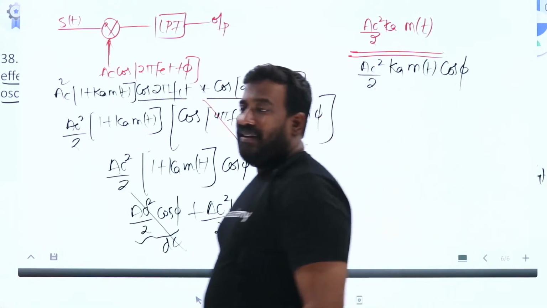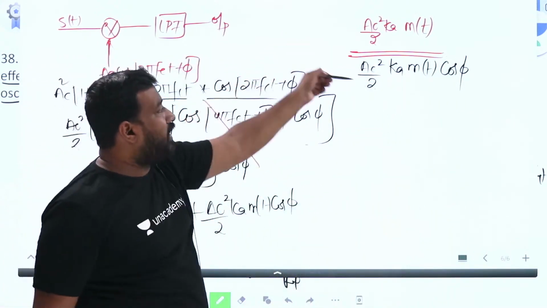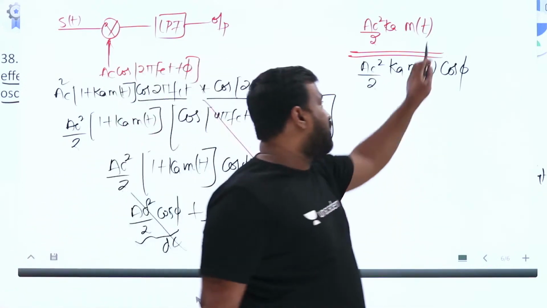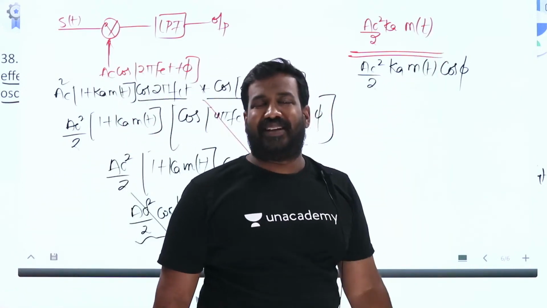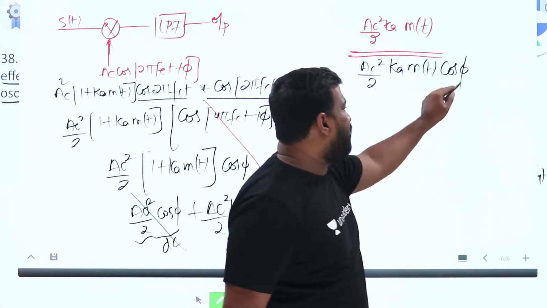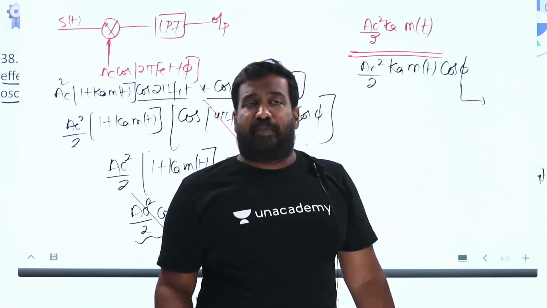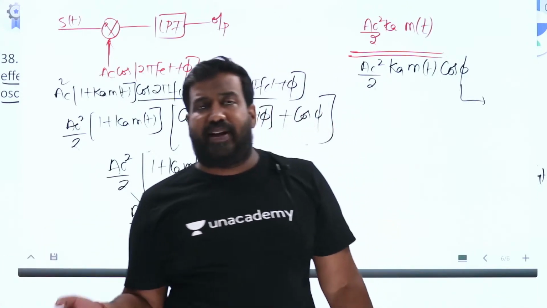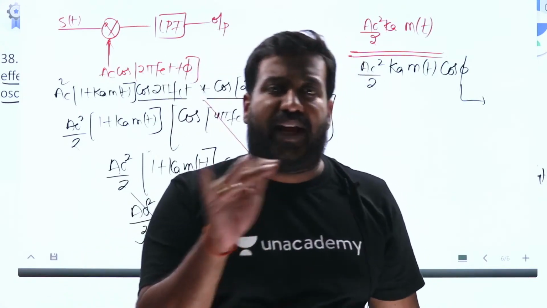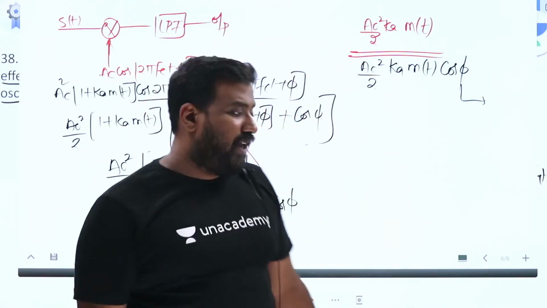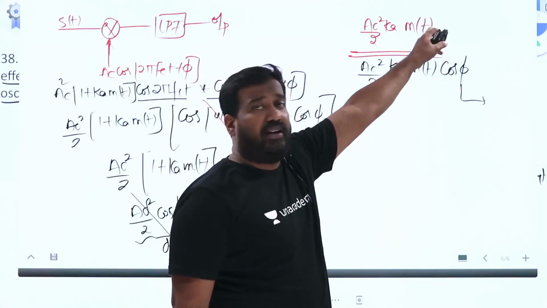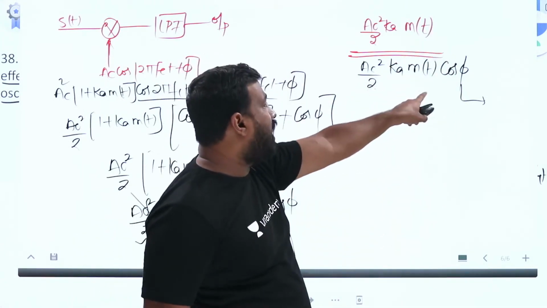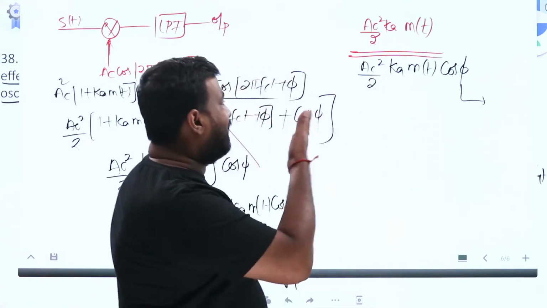See here. Did you get the same answer or not? Same answer, but now cos phi is multiplied. Previously also there was cos phi, but it was invisible. Why invisible? Phi is the phase shift between transmitter and receiver. In the previous case, I assumed that there is no phase difference. If the phase difference is 0, cos 0 is 1. That's why it was into 1. When you consider phase difference, you get the value into cos phi. Now the message signal is recovered.